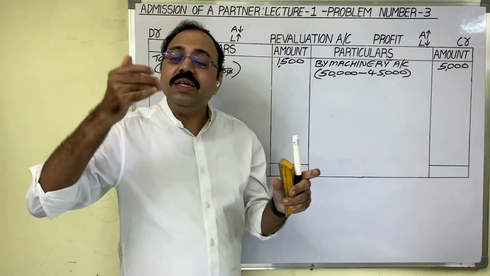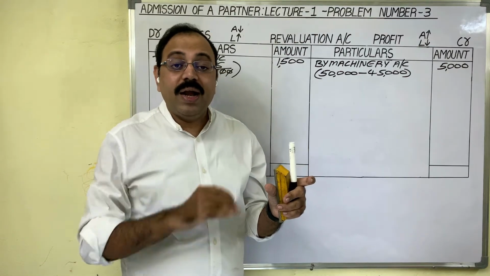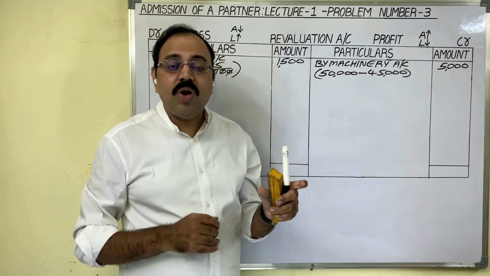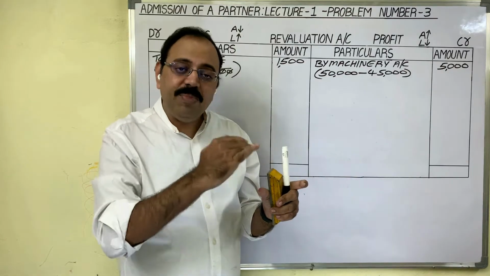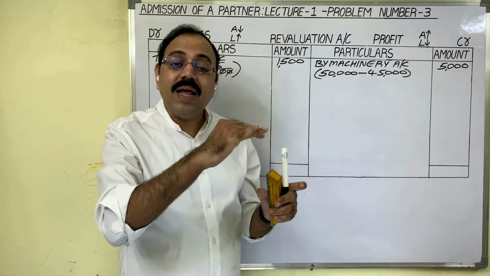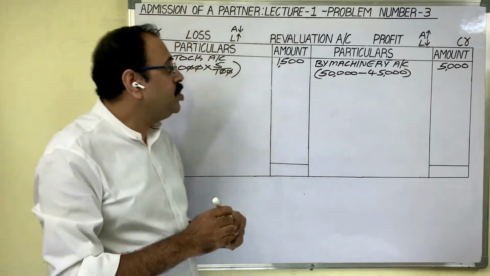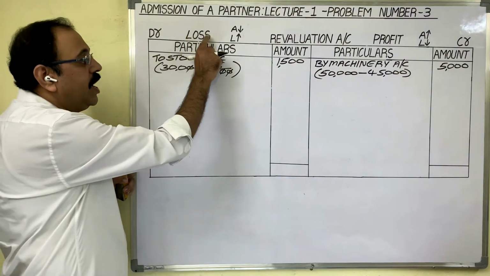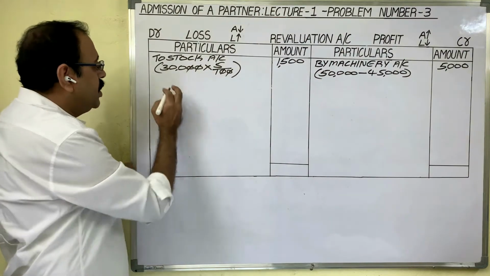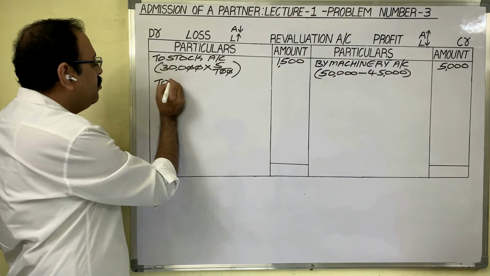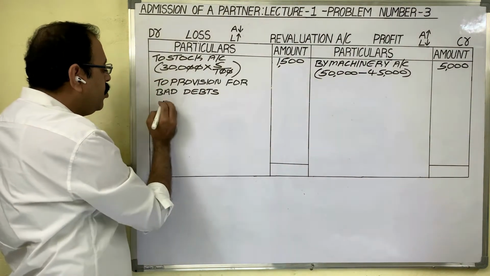So when you provide this extra PBD, debtor value decreases, no? Because PBD we deduct from debtors. So as debtor is an asset and its value is decreasing, we have to show that PBD on the debit side of this account. To provision for bad debts. Show the amount clearly.